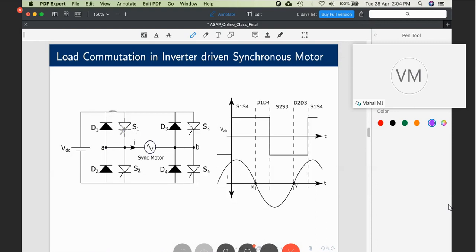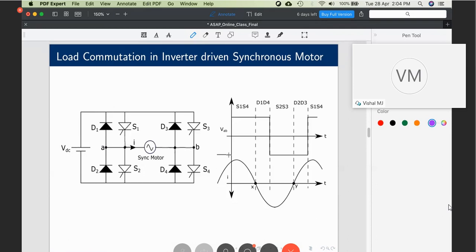Only a thyristor can allow current in such a manner. Why? Because since the diode is like this, it can allow current from A in this manner only, but it cannot allow current to flow from top to down. Hence, it is S1 which is conducting. Similarly, here S4 is conducting. That's what I have written in this interval. First interval, S1 and S4 are conducting. Clear? Now the current has become zero.